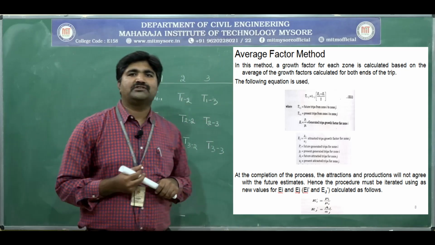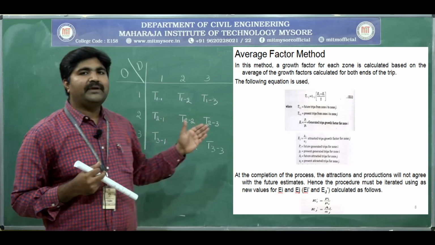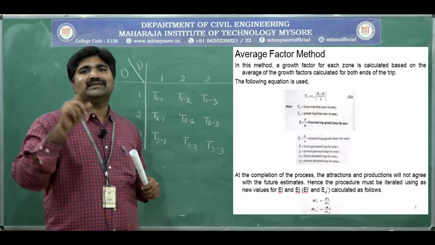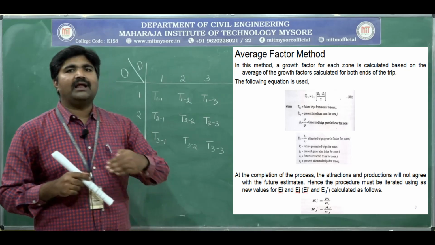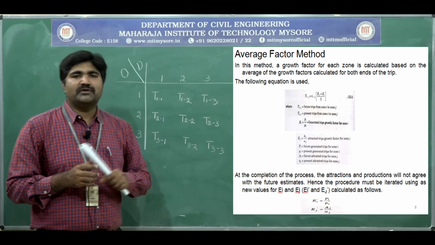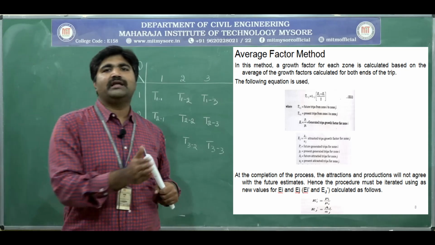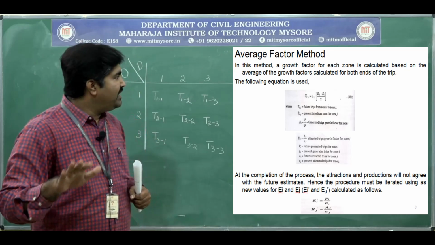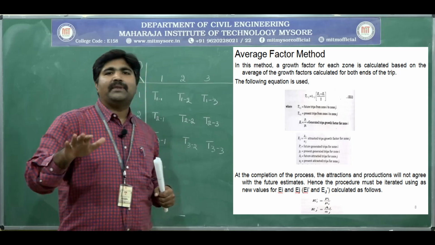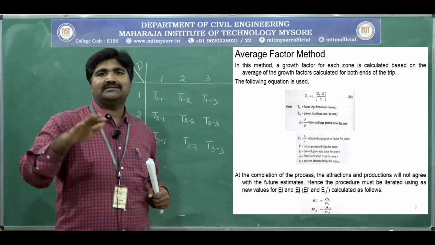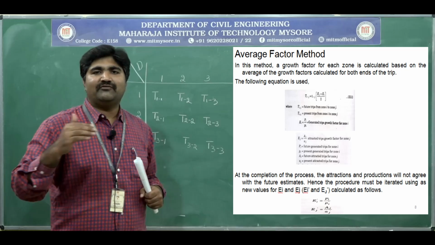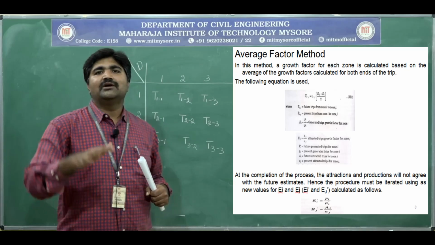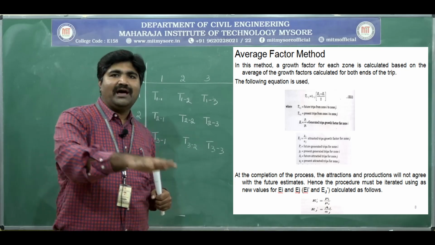Next, equation for average factor method. Here, capital Ti2j is equal to small ti2j multiplied by Ei plus Ej divided by 2, where capital Ti2j is the future number of trips between zone i and j, where small ti2j is the present number of trips between zone i and j, where Ei is capital Pi divided by small pi, where capital Pi is the future trips generated in zone i and small pi is the present trips generated in zone i.